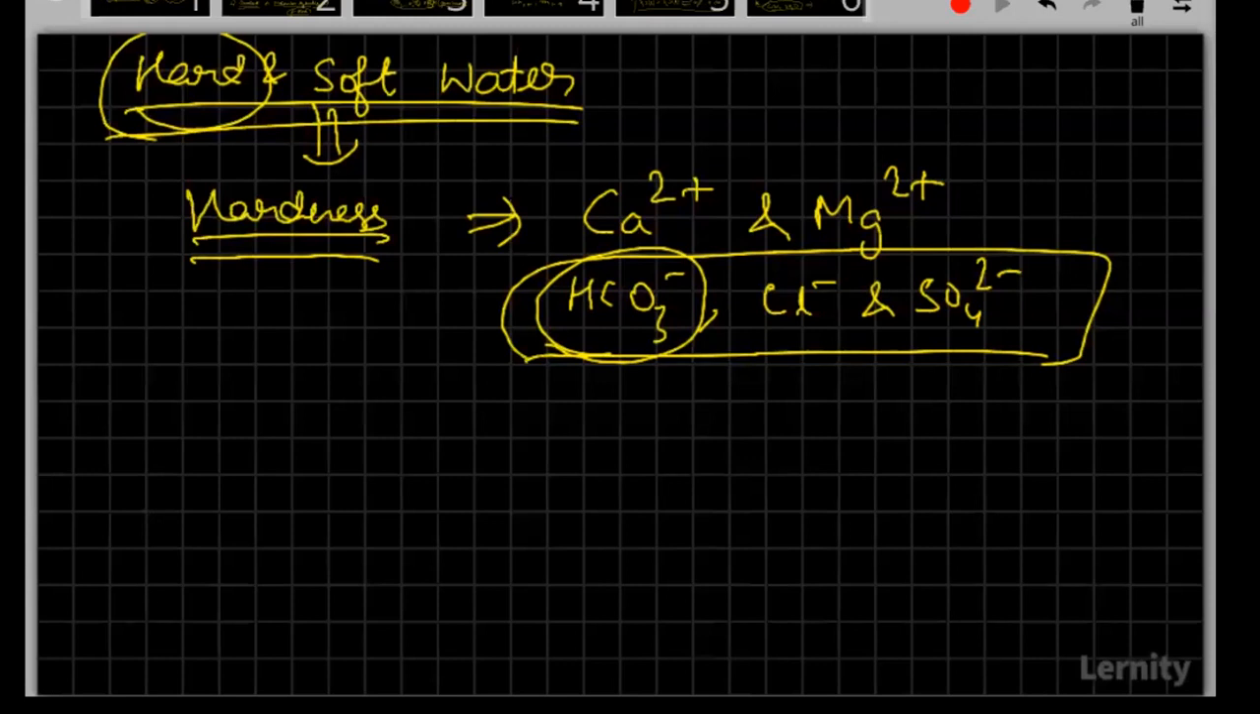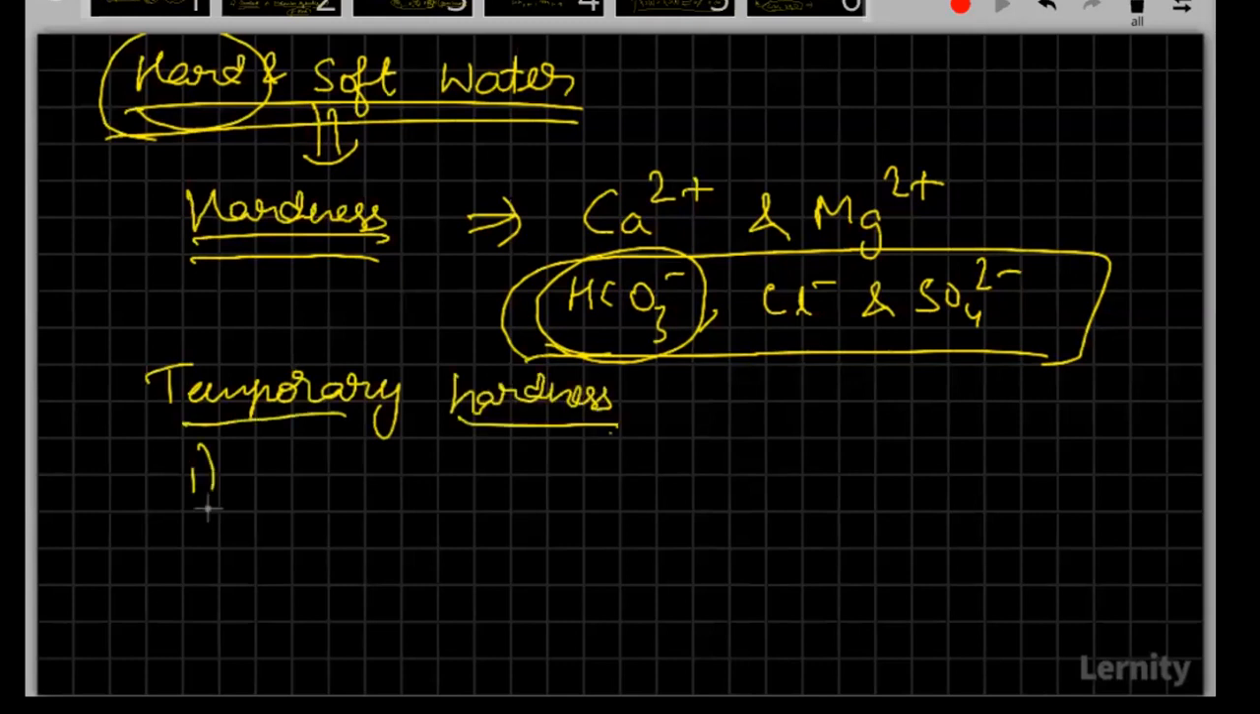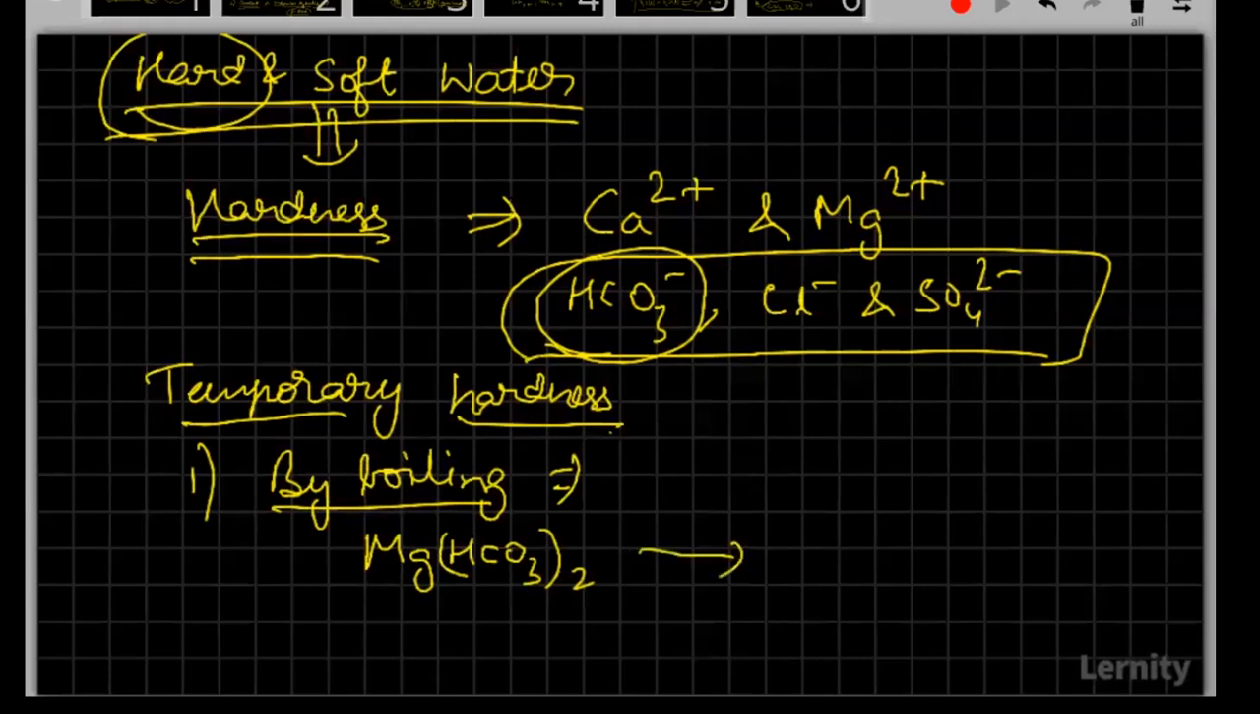How can we remove temporary hardness? So now, removal of temporary hardness. Yeah, by boiling. You have to even remember the reactions here. What will be the product upon heating these two? Upon heating magnesium bicarbonate, what is the product formed?